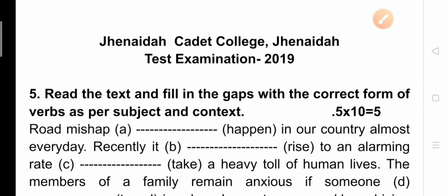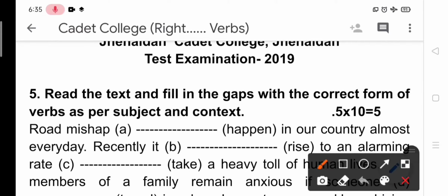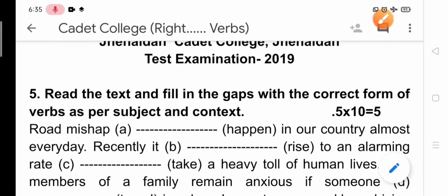Road mishap happen in our country almost every day, and we know if something happens on a regular basis, then it is present indefinite tense. So according to the rules of present indefinite tense, we need to use here road mishap happens. Road mishap happens. That is present indefinite tense. Road mishap happens in our country almost every day. Then recently it rise to an alarming rate, take a heavy toll of lives.